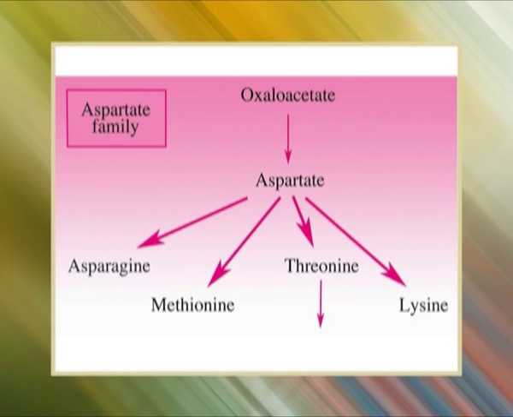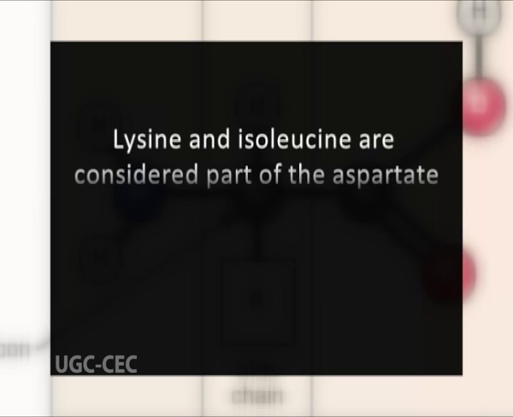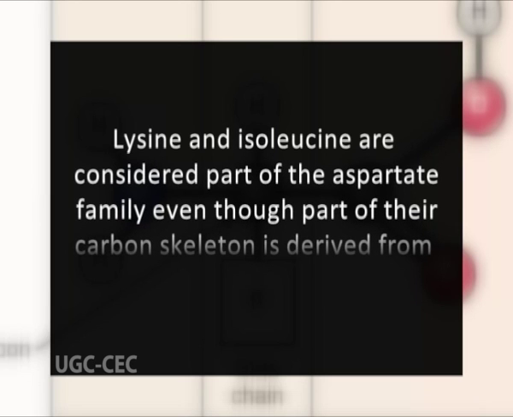Furthermore, the conversion of serine to glycine provides the carbons needed for the biosynthesis of methionine and histidine. Aspartate family. The aspartate family includes aspartate, asparagine, lysine, isoleucine, methionine and threonine and derive their carbon skeletons from pyruvate. Lysine and isoleucine are considered part of the aspartate family even though part of their carbon skeleton is derived from pyruvate.